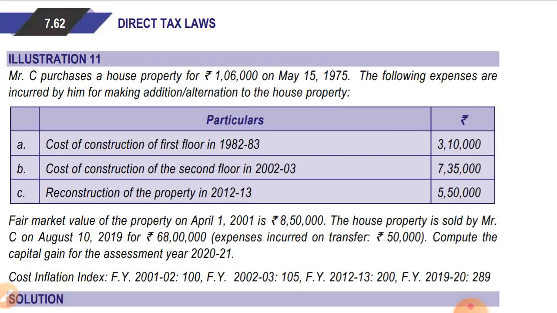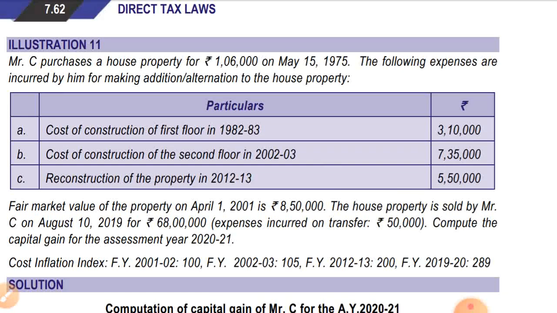Mr. C purchased a house property for rupees 1,06,000 on May 15, 1975. The following expenses are incurred by him for making alterations to the house property. Cost of construction of the first floor in 1982-83 is 3,10,000. Cost of construction of the second floor in 2002-03 is 7,35,000.